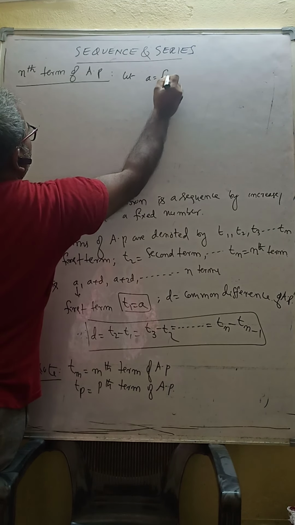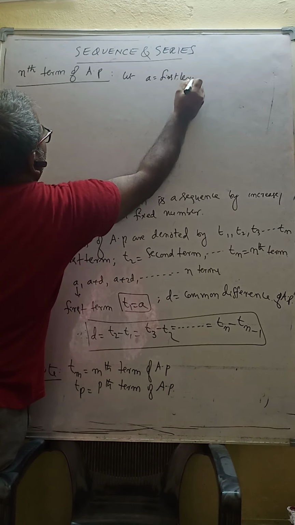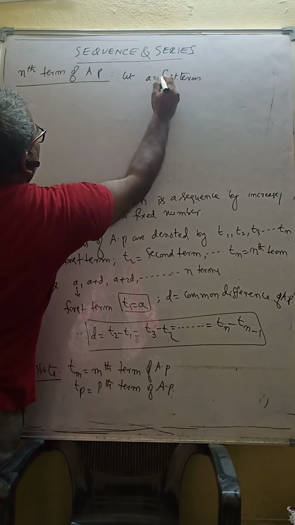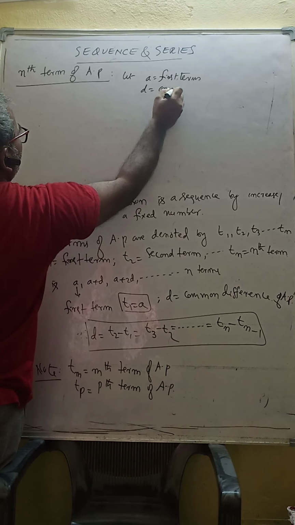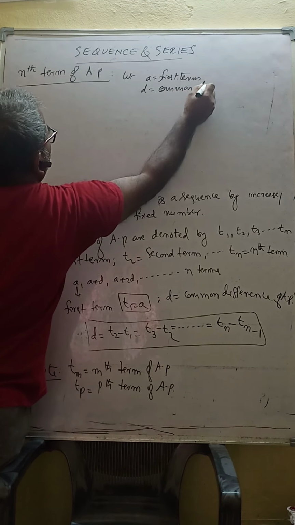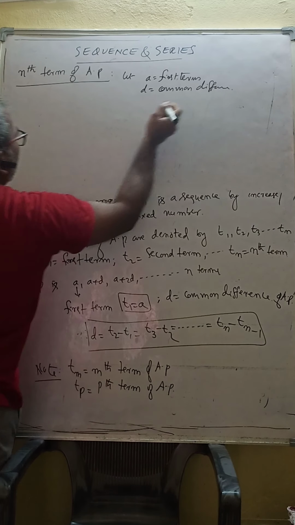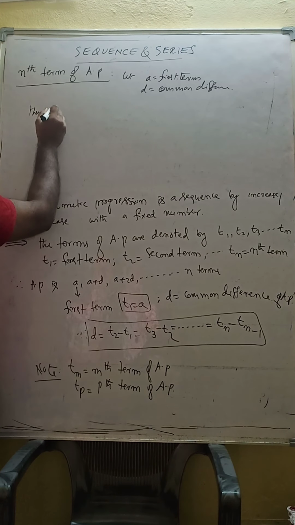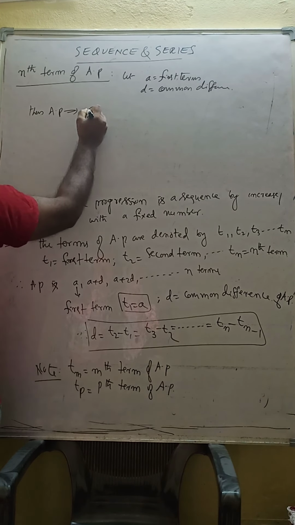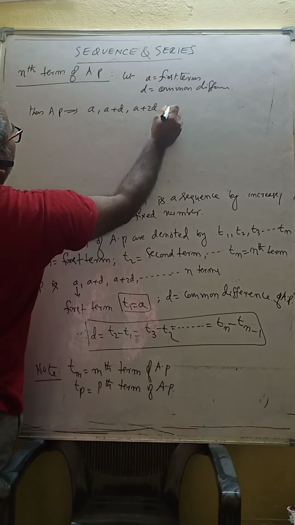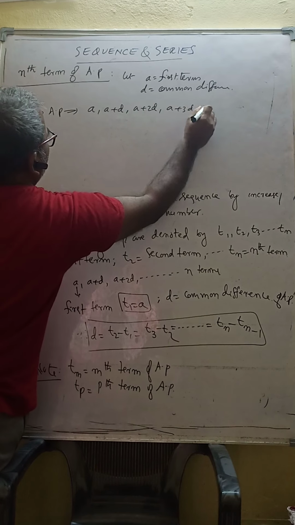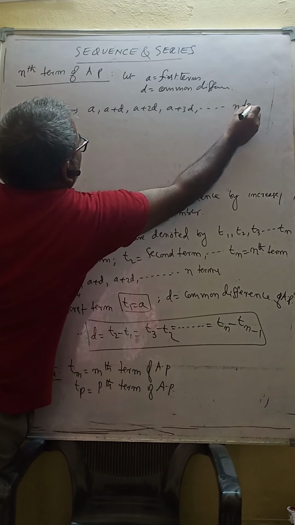Let A be the first term and D the common difference. Then what is the AP? Write the AP first: A, A plus D, A plus 2D, A plus 3D, and so on up to n terms.